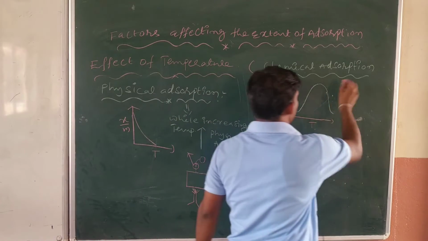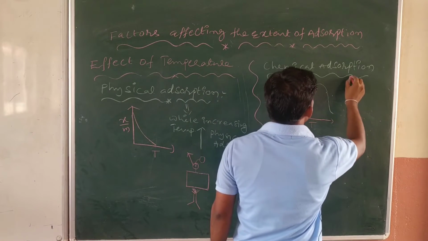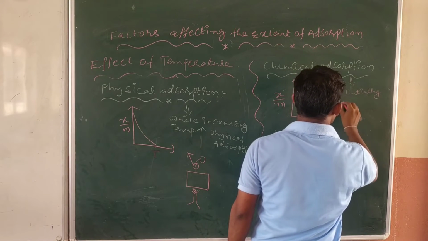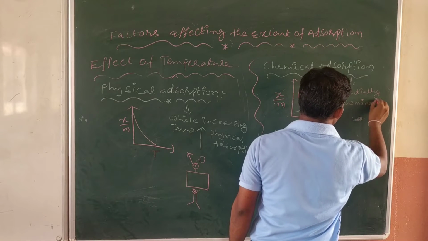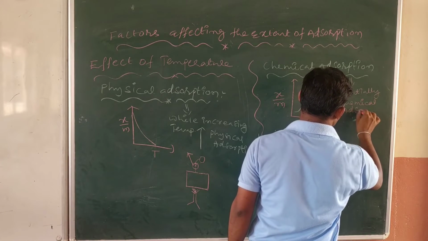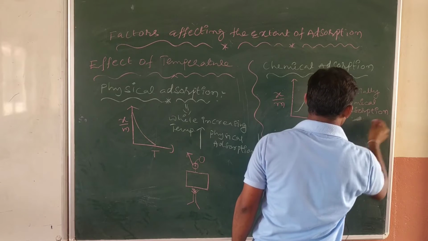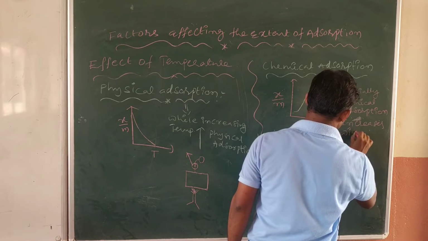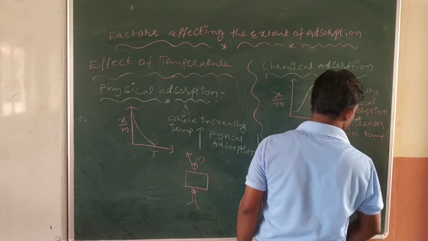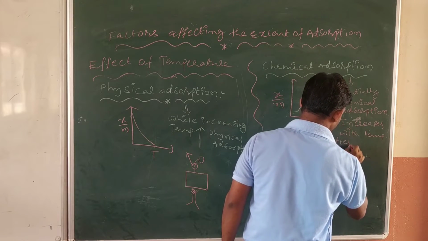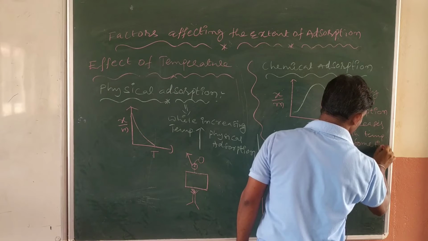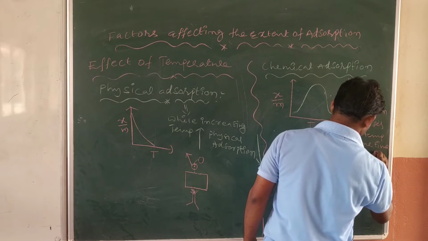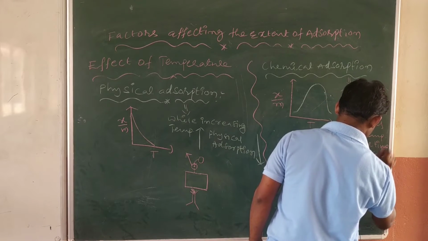Initially, chemical adsorption increases with temperature. After some time it decreases. So why is it happening like this, sir? Why does it decrease?